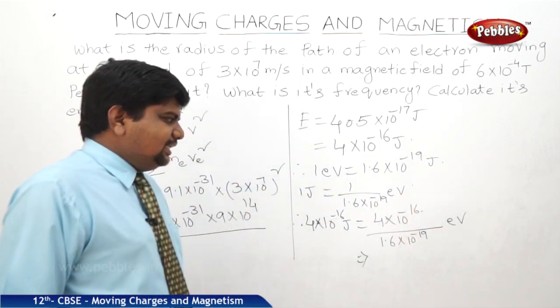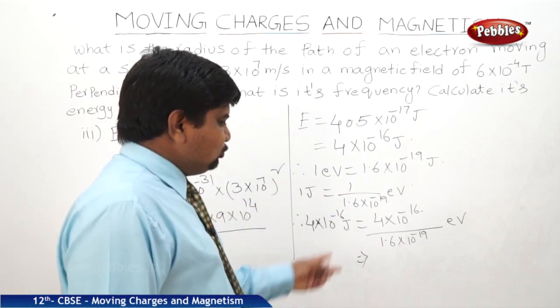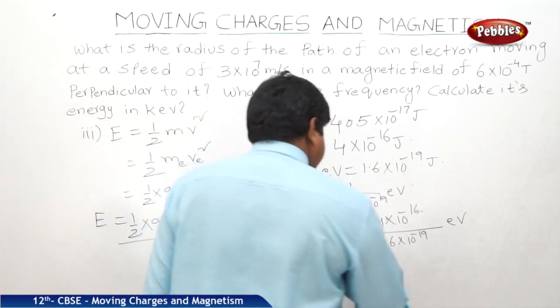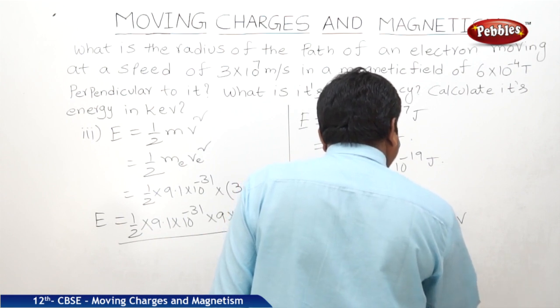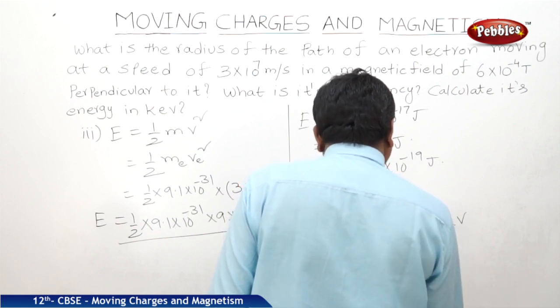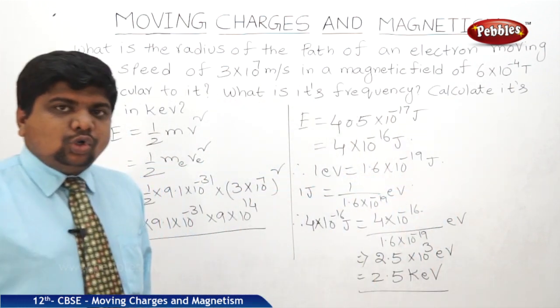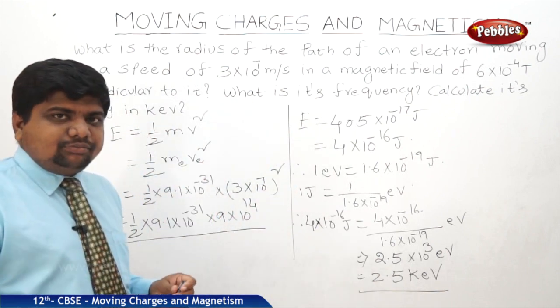So if you do the calculation, 4 by 1.6 will get 40 by 16, 2.5, and it is 10 cube, so 2.5 into 10 cube eV. The answer is 2.5 keV, so kilo electron volts. So this is the way to find out the answers of the given problem.